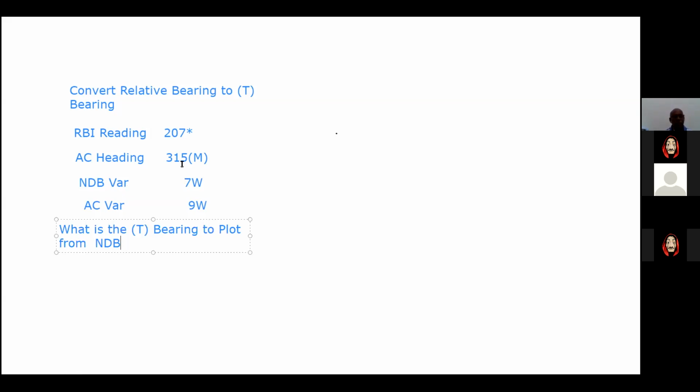Okay, first convert this to true, then decide what is the true bearing to plot from the NDB. Everyone clear on the problem?